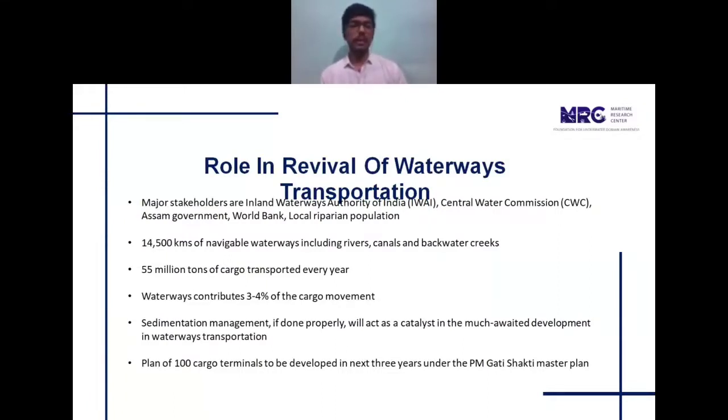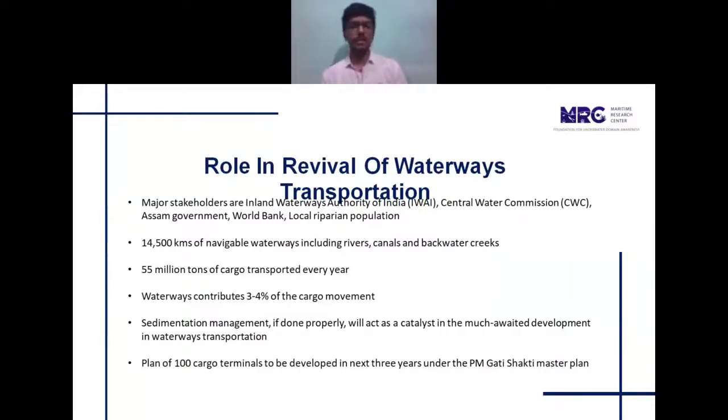India is blessed with navigable waterways of 14,500 kilometers, including rivers, canals, and backwater creeks. However, of the 55 million tons of cargo transported every year, only 3 to 4% is done via waterways transportation, which is a very low number, and there is obvious scope for improvement in this regard.